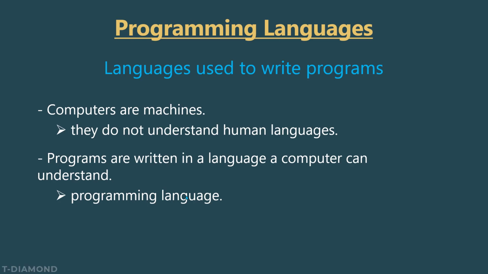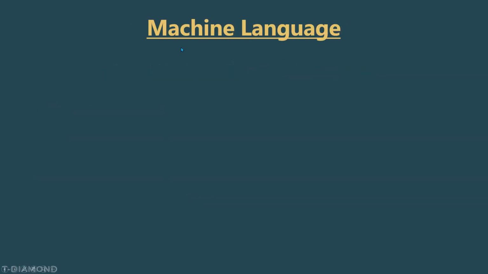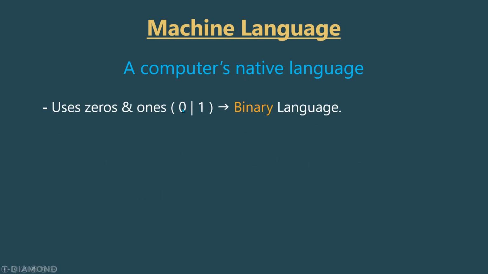Now let's see what we mean by machine language. This is the computer's native language. So it is the main language of the computer. The language uses zeros and ones. So the digit 0 and the digit 1. And this is why it is called the binary language. Binary means two things. So as you can see, we are using two digits, the 0 and the 1.